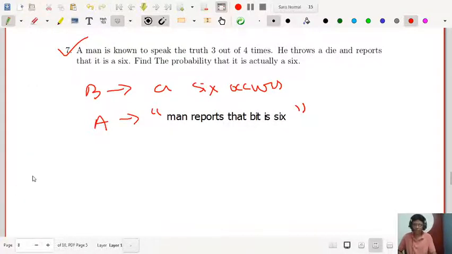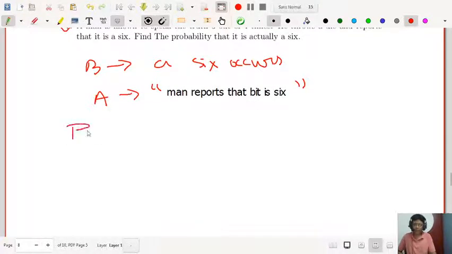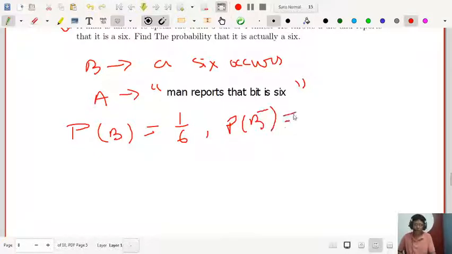Then what is the probability of B? The occurrence of a 6 is 1 by 6. And the probability of B bar is 5 by 6.